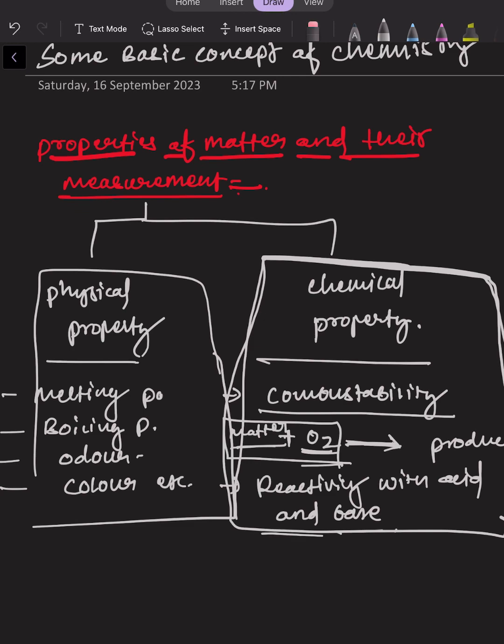While in case of chemical property, it requires a disturbance in the chemical composition of the matter. For example, combustibility. Here the matter is burned by providing it oxygen. The matter is burned, and the respective product shows the chemical property of the element. Similarly, the reactivity with acid and base defines the chemical property of any matter. So basically the chemical property requires changes in the composition of the matter, while in case of physical property it doesn't require any changes in chemical structure or chemical composition of the matter, right?